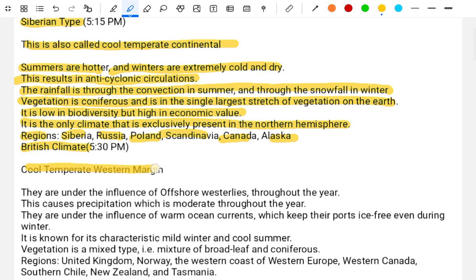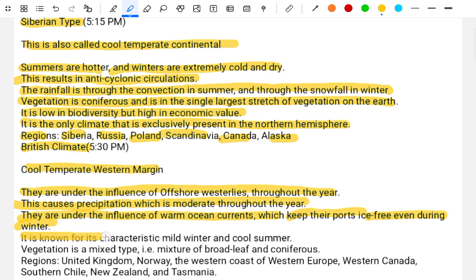The cool temperate western margin. They are under the influence of the offshore westerlies throughout the year. This causes moderate precipitation throughout the year. They are under the influence of the warm ocean current, which keeps their ports ice free even during the winter.